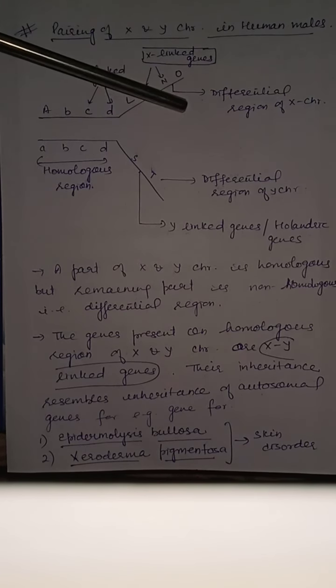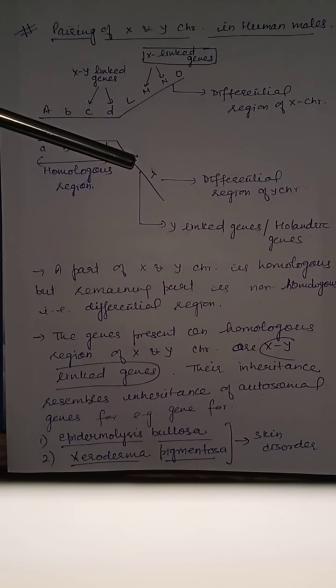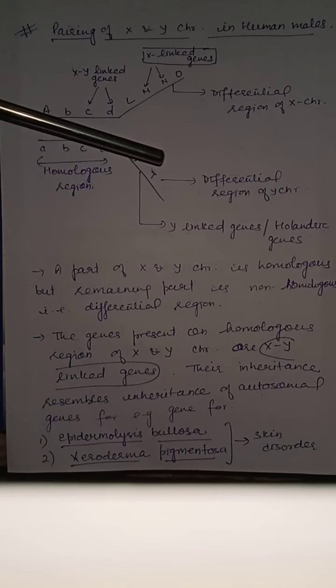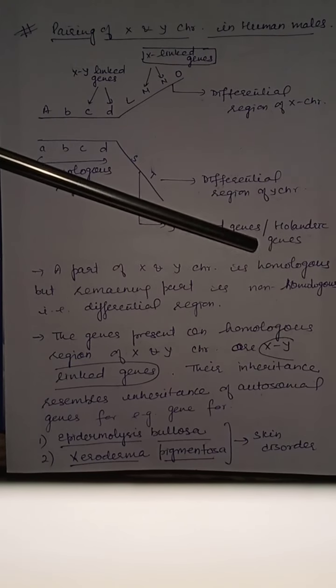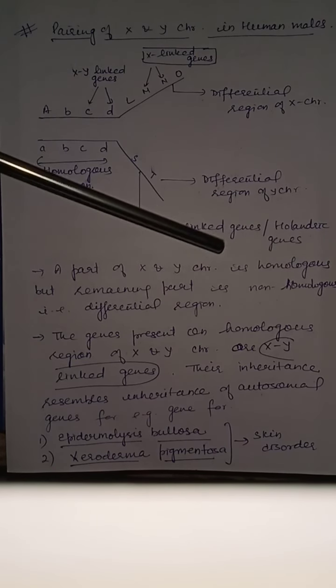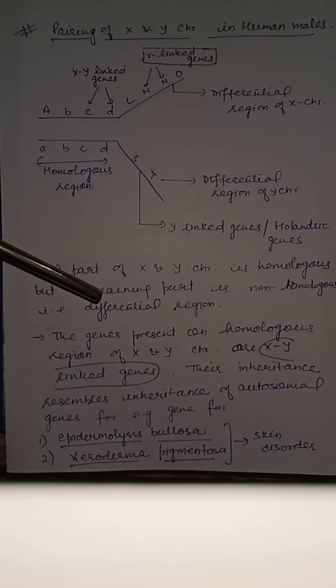Y chromosome also has some genes which are present only on Y and absent on X chromosome. That region is known as differential region of Y chromosome, and the genes are known as Y-linked genes or Holandric genes. A part of X and Y chromosome is homologous, but remaining part is non-homologous, that is differential region.